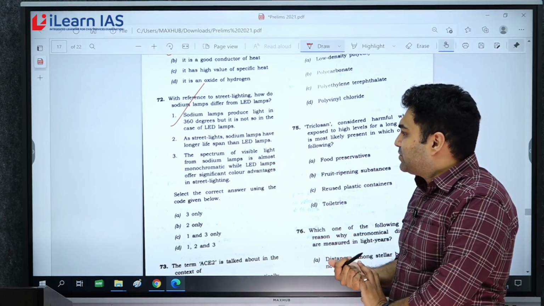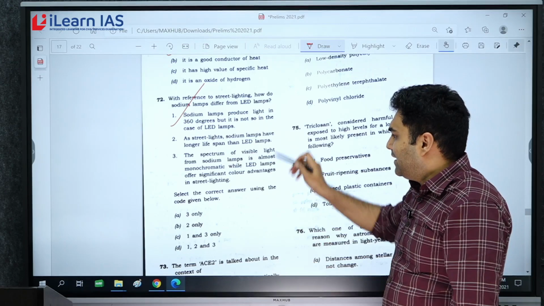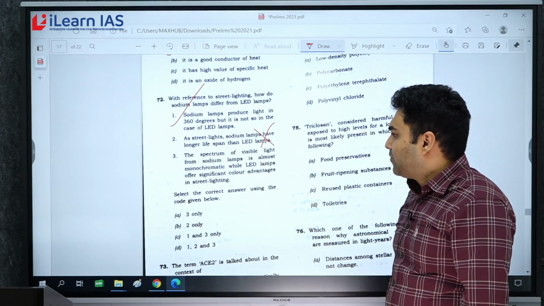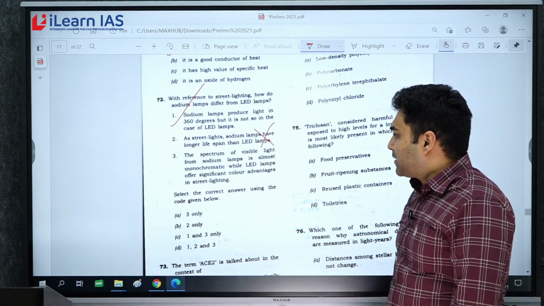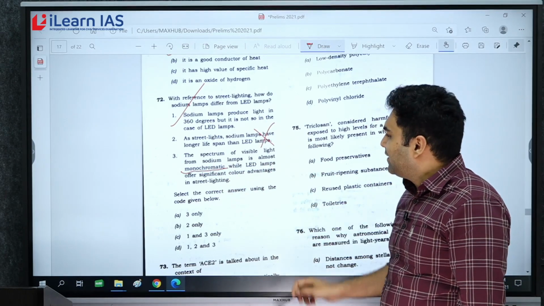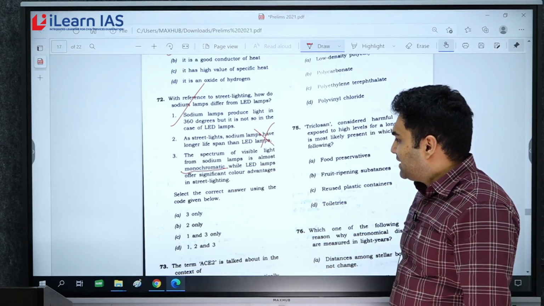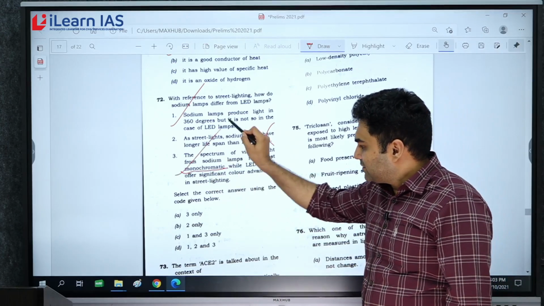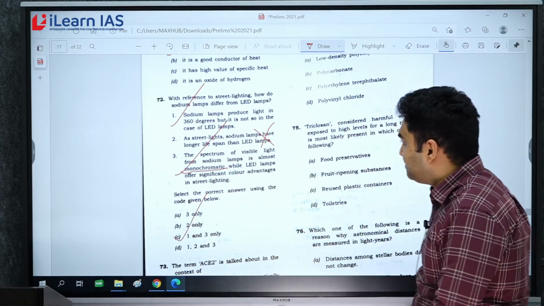Street lights or sodium lamps have a longer lifespan than LED. This statement is wrong. LED lights have what? A longer lifespan. The spectrum of visible light from sodium light is almost monochromatic. We usually get a yellow light, while LED light offers significant color advantage in street lighting. So again the answer is 1 and 3.